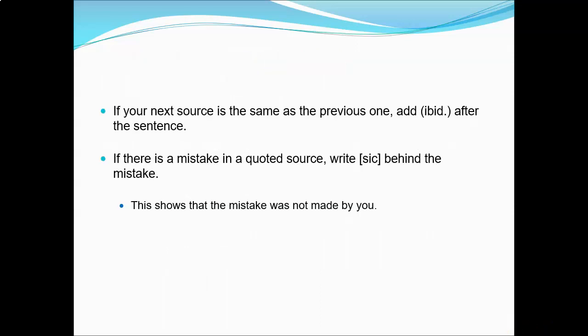Citing sources in text continued. If your next source is the same as the previous one, add parentheses and ibid with a period inside. If there is a mistake in a quoted source, write brackets and sic inside behind the mistake. This shows that the mistake was not made by you.